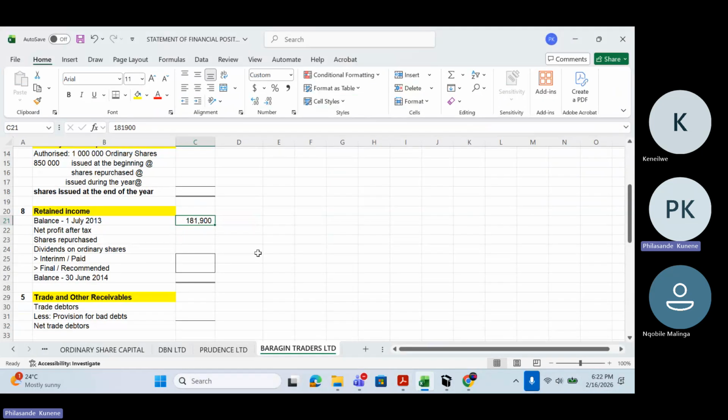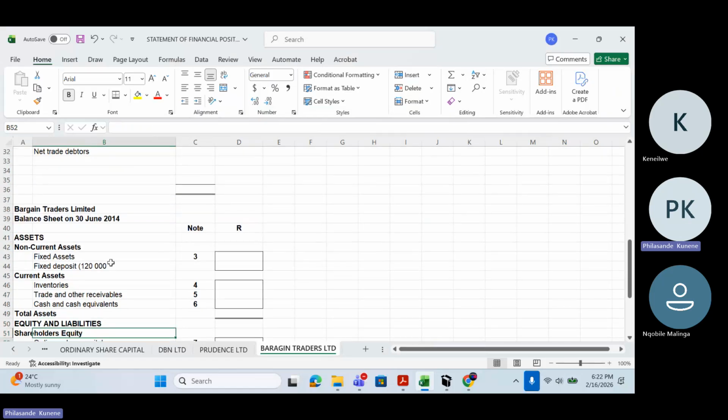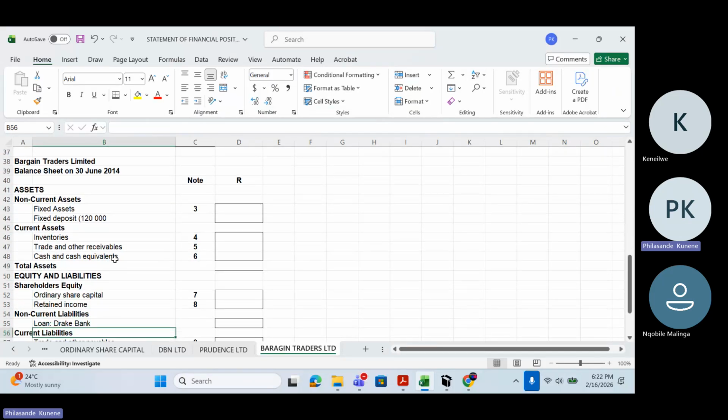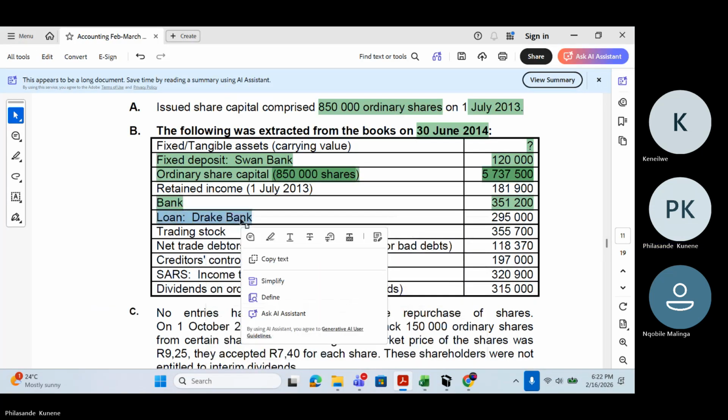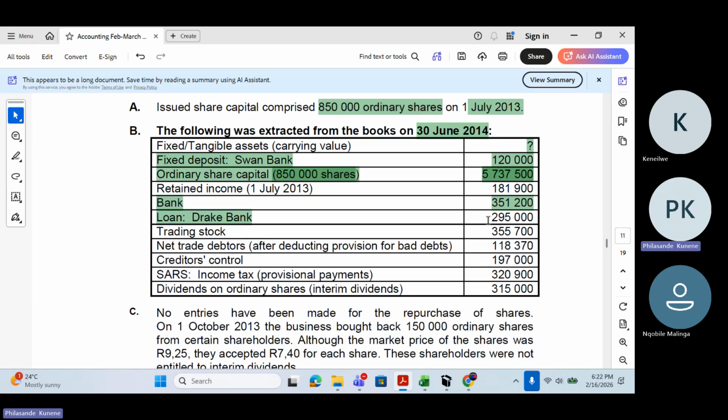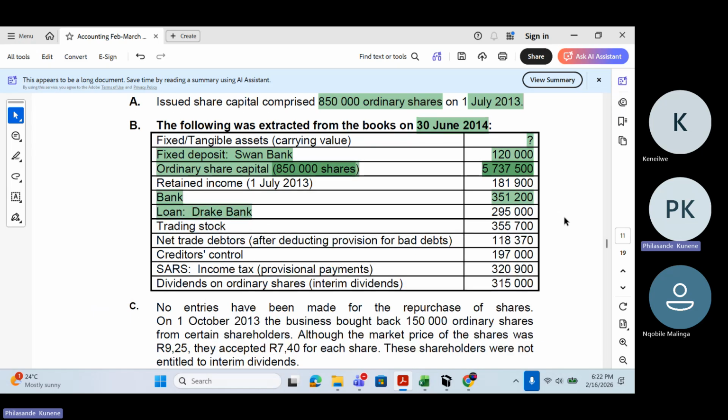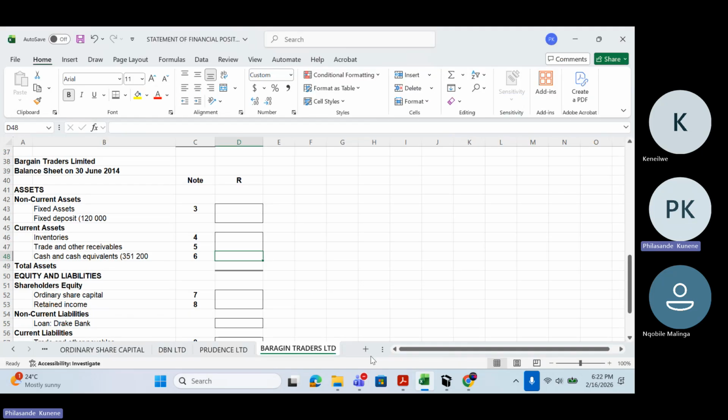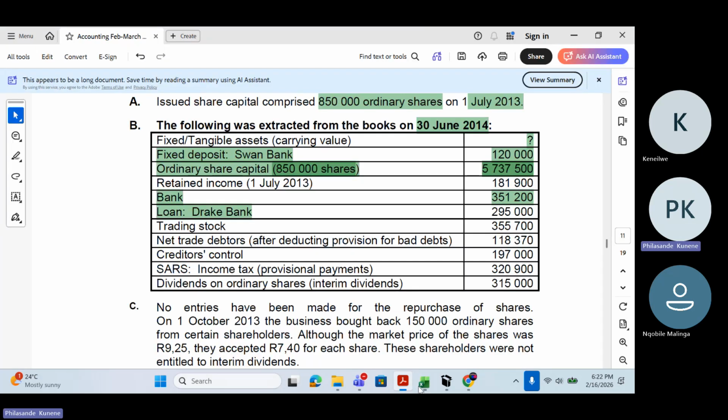So I'll go to my balance sheet, 351,200 rands. That is going to be the amount that I'm going to record here. I'm not going to write it here because I'm not sure whether I'm still going to adjust the amount or not. Loan, Drake Bank. So this is the loan, 295,000 rands. Where is it gonna go? It is gonna go straight to my loan under non-current liabilities, which is 295,000 rands.